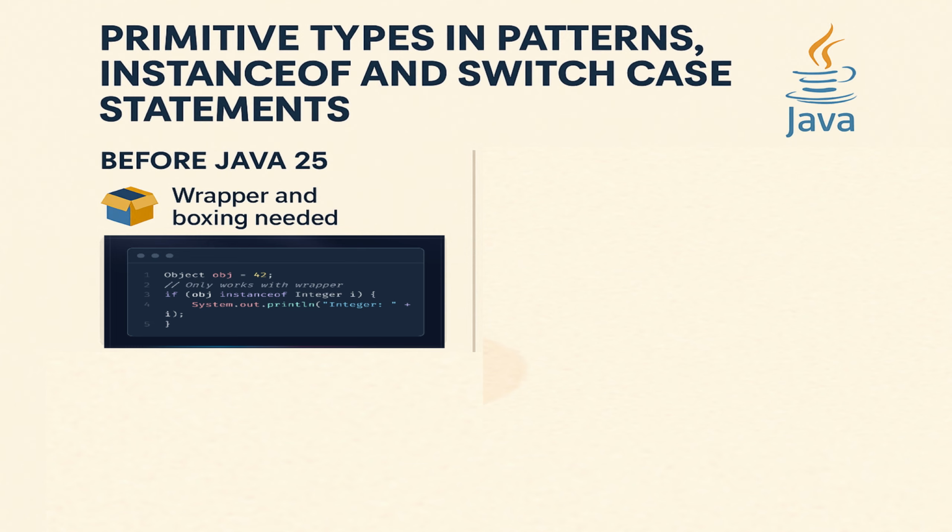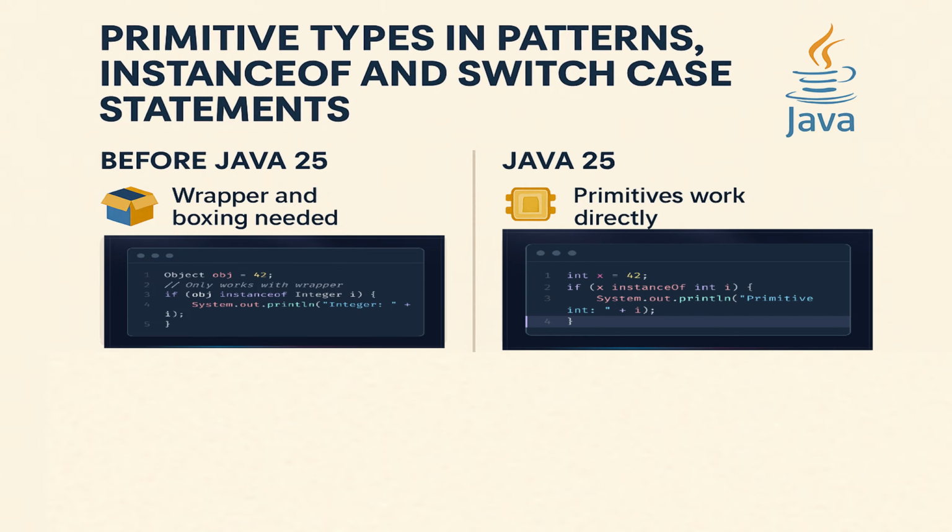For operations such as instanceOf and switch case statements, you often had to rely on boxing or some other workarounds. Now with Java 25, it allows primitive type patterns everywhere, in pattern matching of instanceOf and switch case statements as well. So now int, long, double are supported directly without any additional boxing required. Like in this example, before Java 25, it only works with the wrapper and boxing. But with Java 25, primitives work directly here.